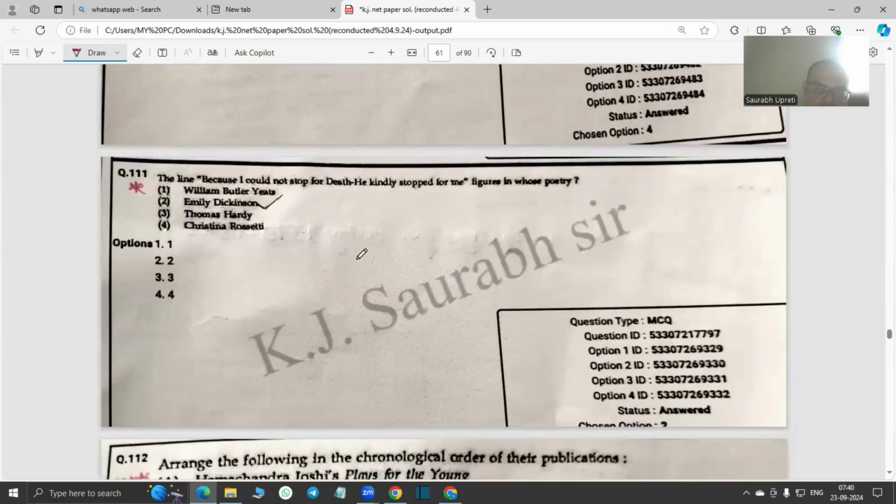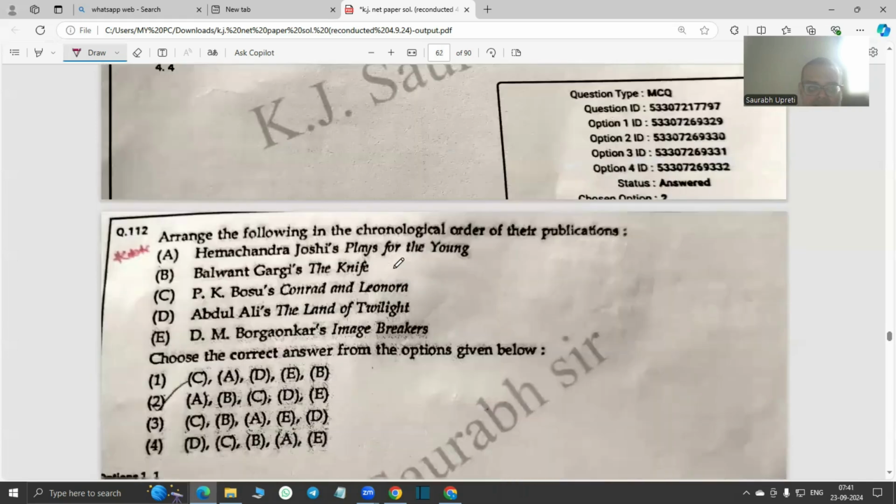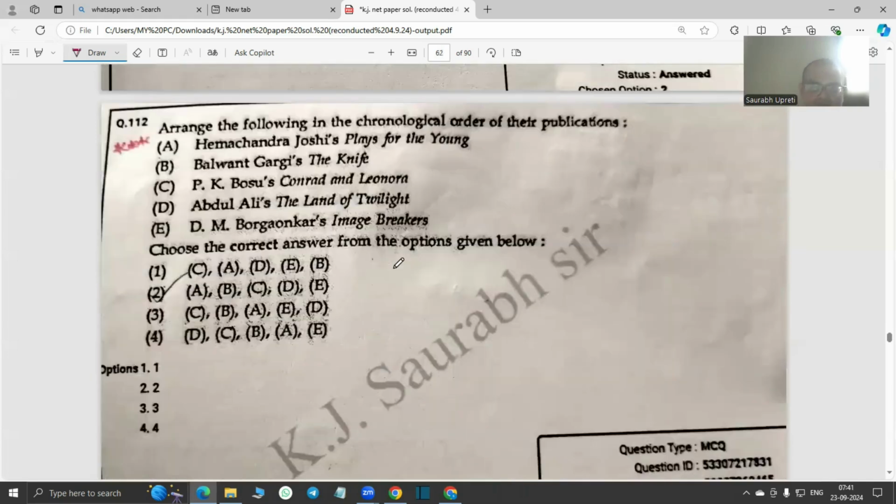Okay. 111 is Because I Could Not Stop for Death. He kindly stopped for me. One of the iconic poems of the legendary 19th century recluse poetess of America, Emily Dickinson, called the Nun of Amherst. Then 112, of course, is A, B, C, D, E. So chronological order is mentioned. We could not find the exact dates, but we tried to find out the answer for you.